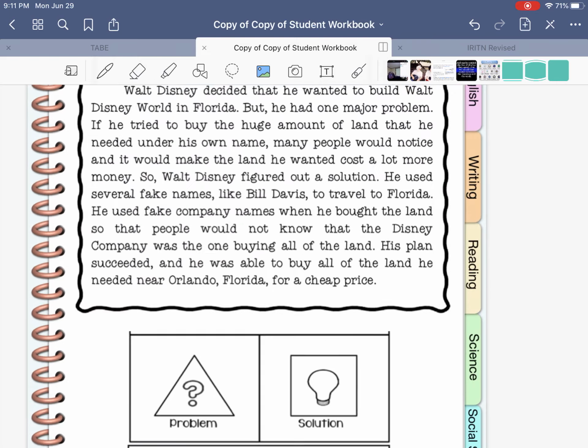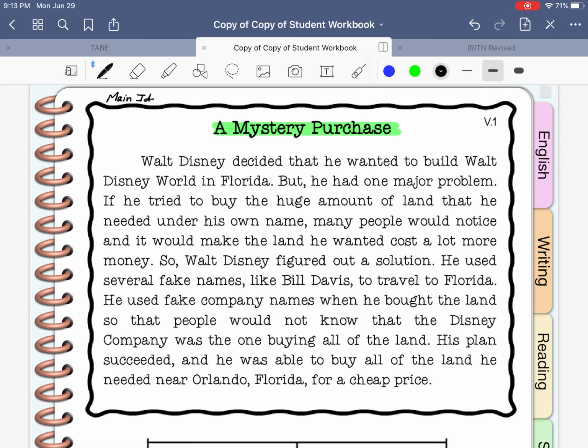Okay, the main idea. This one to me is sort of unstated. I'm going to write my own main idea for this one. So I'm going to squeeze it in right here, and I'm going to have to abbreviate to fit it all in.